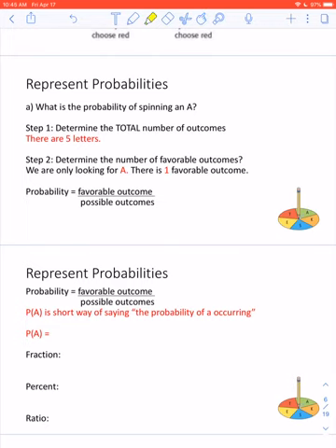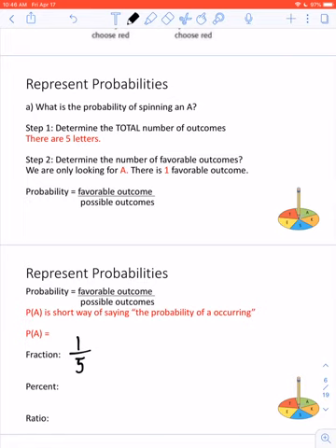So the next thing that I want to draw your attention to is, instead of every single time writing the probability of A occurring, there's a way that we abbreviate this. We put a P with our favorable outcome inside. So let's say instead of probability of pulling an A, we were looking for E. We'd just do probability of E, or probability of S, probability of T. In this case, we're looking for A, so that's how we're going to abbreviate it. P bracket A close bracket equals. So we already figured out the fraction together, and that was 1/5.